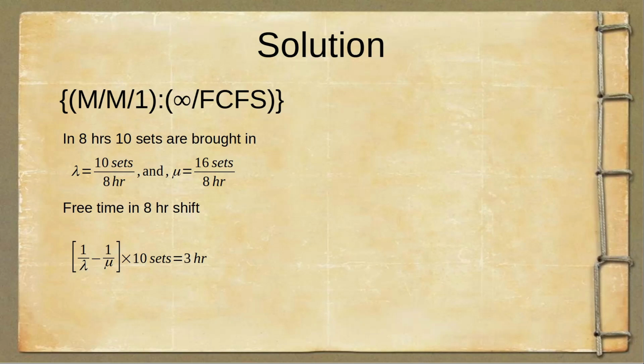So we know that 10 sets are coming in 8 hours, minus 10 over mu. So 10 over mu is going to be the time that he will spend in repairing 10 sets. Now the difference of this time is going to be nothing but (1/lambda minus 1/mu) into 10, if we take 10 as a common factor, and this is going to be 3 hours.